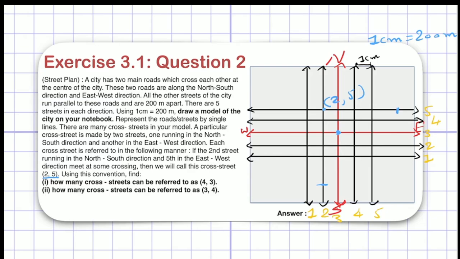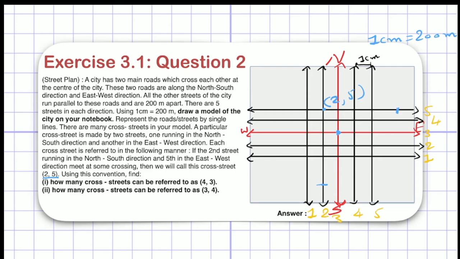The first number will be the street number in the north-south direction, and the second number will be the street number in the east-west direction. When both streets cross each other, they make a cross street. So the name of that cross street will be the street passing through that point in the north-south direction as my first number, and the east-west direction as my second number, right?